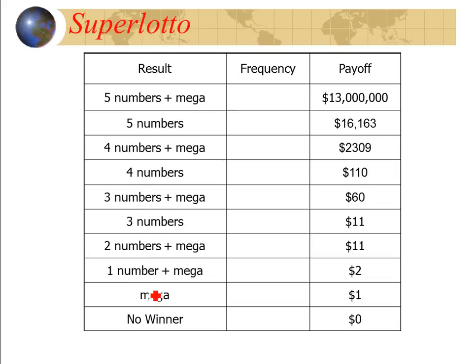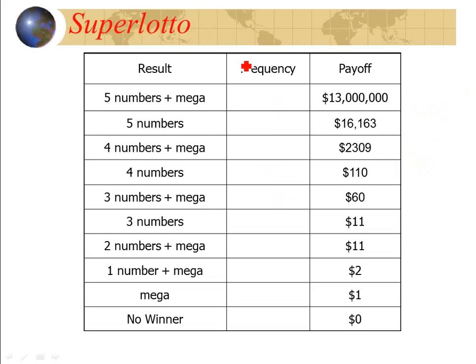So we're going to look at how to calculate out each of these, and that's what's going to go in the frequency. Now, in the examples you have in the book, they have some of them filled out. Sometimes they already have all the frequencies. And if I want to know what my outcome is, what my expected value is, I take the frequency times the payoff, each one, and then I'm going to add those all up and divide it by all the outcomes.